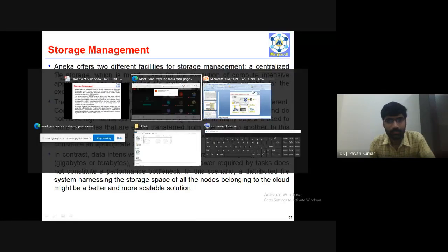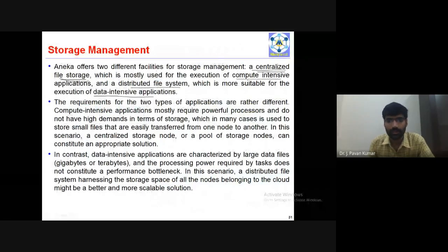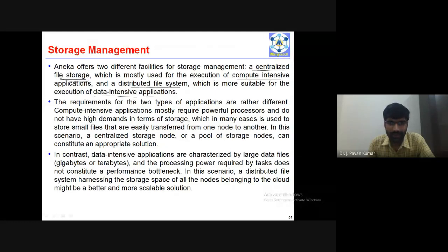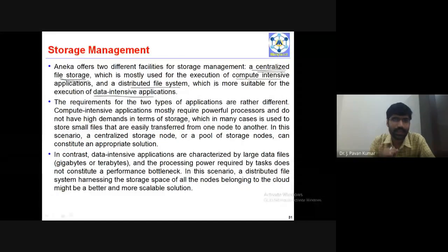Accessing the data will not require much time; we need not spend more time to access the data. Why? Because it is a compute intensive application. Whenever we have a data intensive application, we need to spend more time to access the data. Why? Because it is a data intensive application. Understand? We have a large collection of data, so we need to spend more time to access it. In that particular case, we prefer a distributed file system. If it is a compute intensive application, we prefer a centralized file system. Is it clear now?